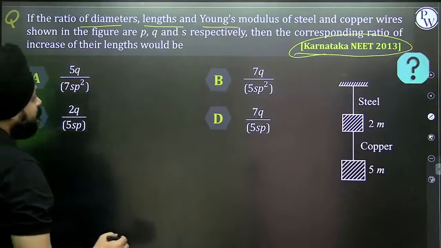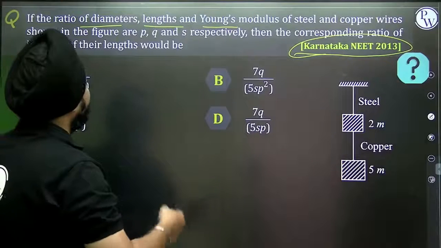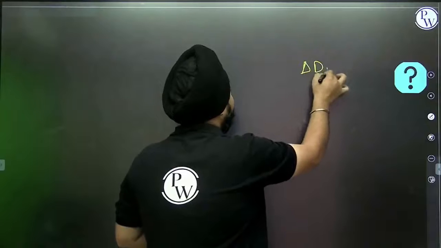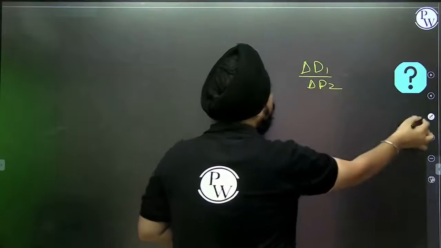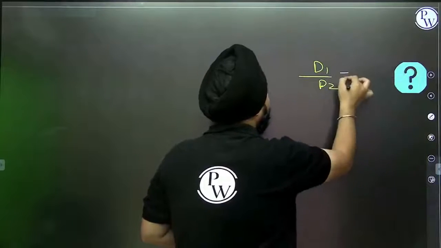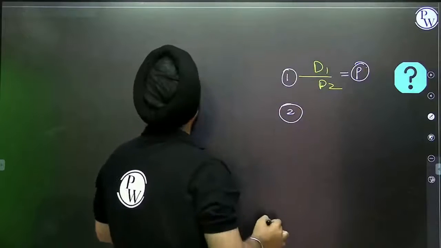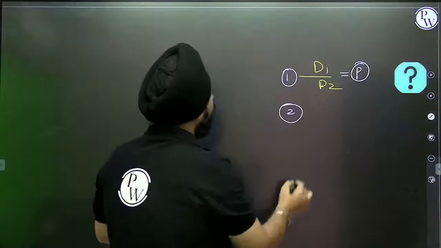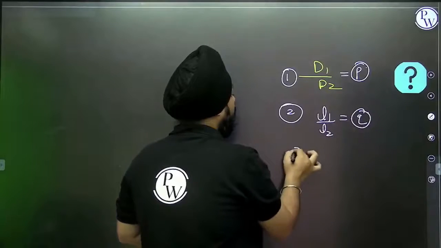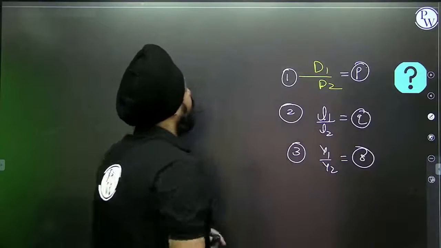The ratio of diameters D1 by D2 is P, the ratio of lengths L1 by L2 is Q, and the ratio of Young's modulus is S.